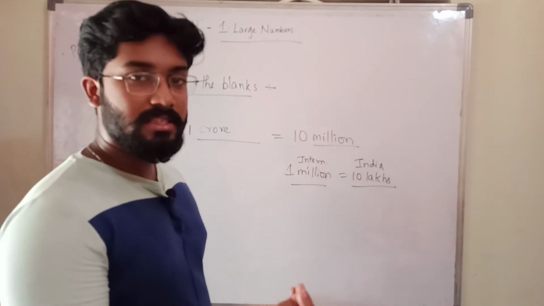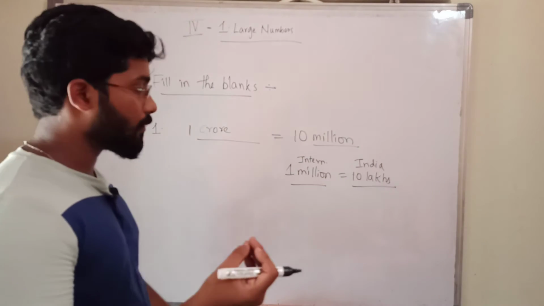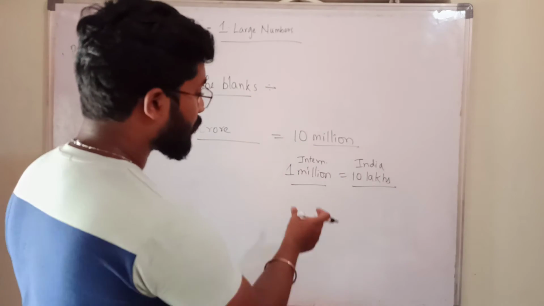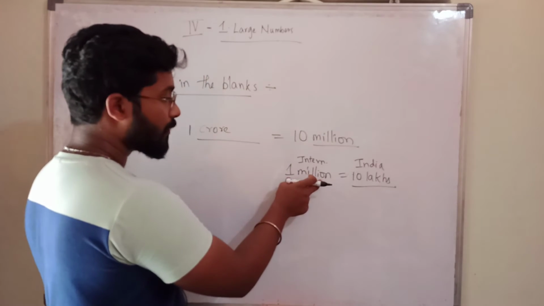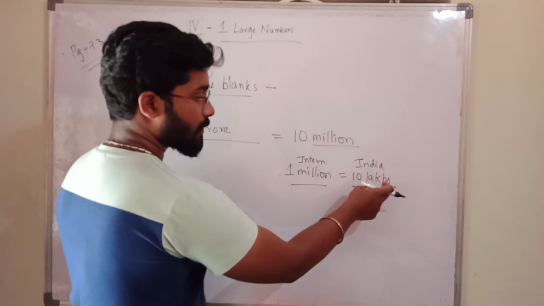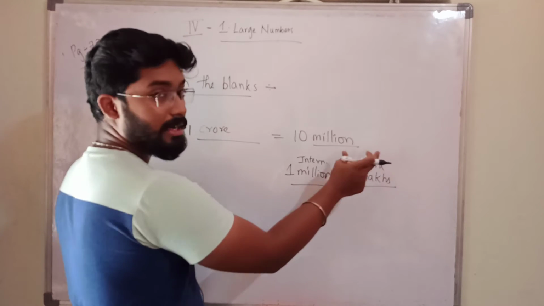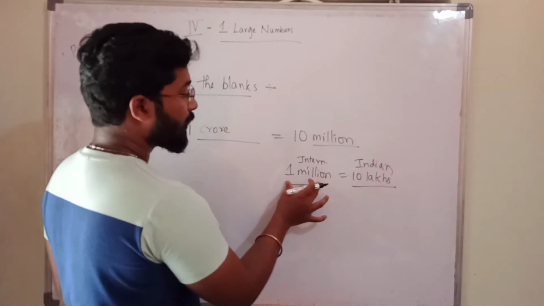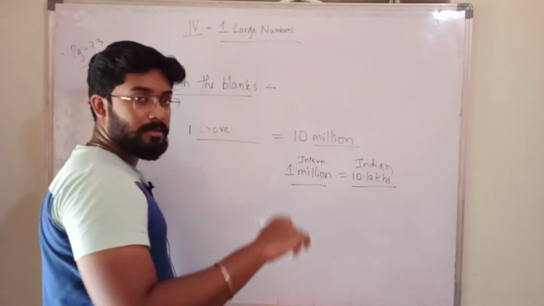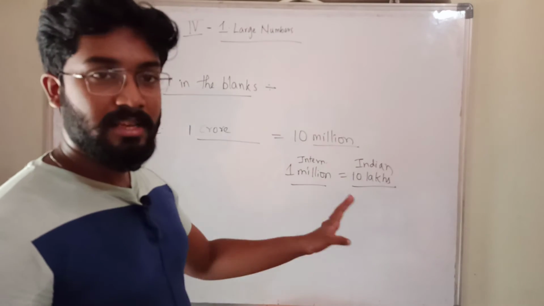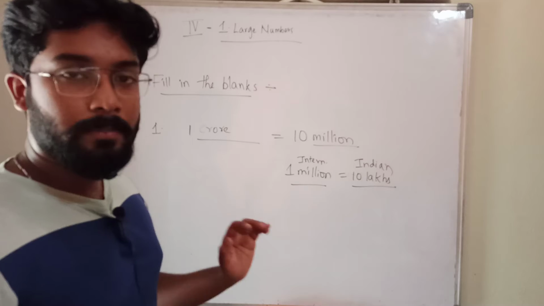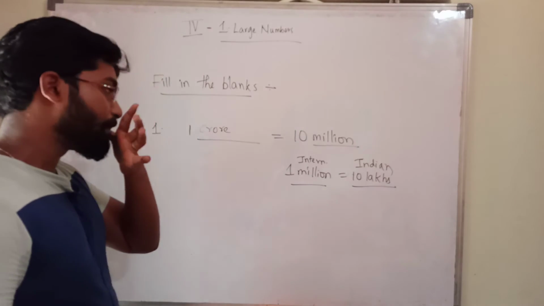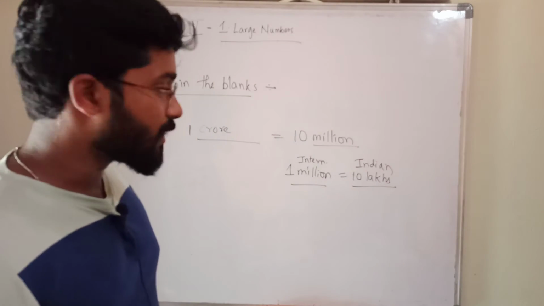The representation is changing and the number name is changing. We call the same number 1 million and 10 lakhs. 10 lakhs we call in Indian place value system. 1 million we call in international place value system. The numbers are same, the values are same, but only representation and number names are changing.